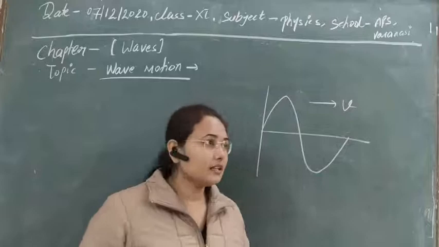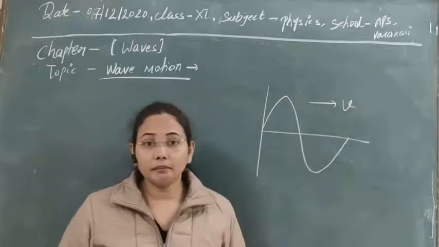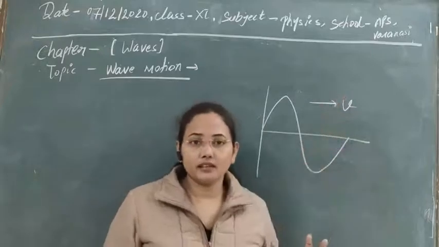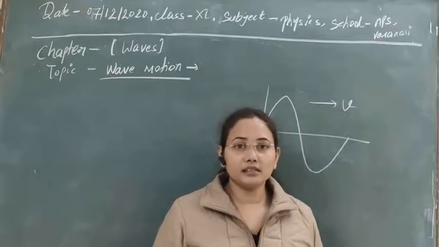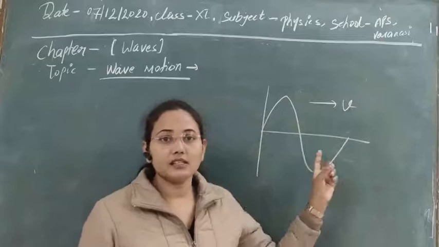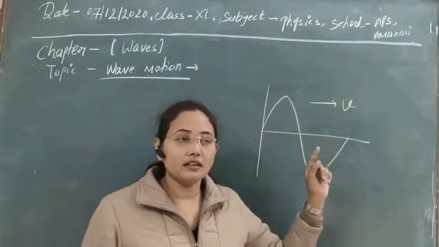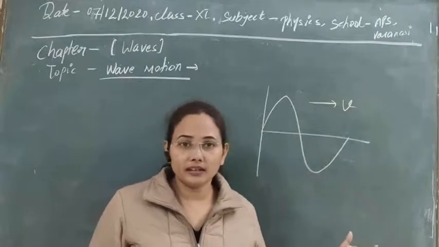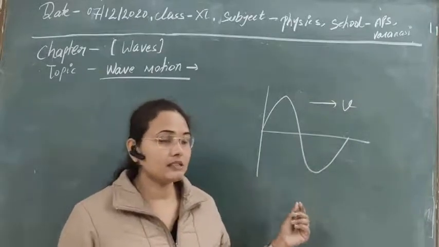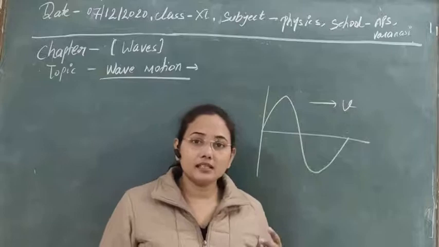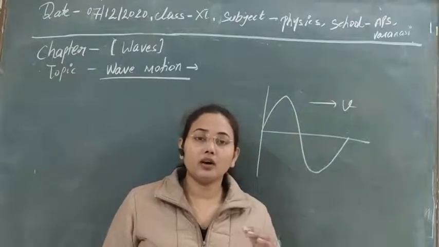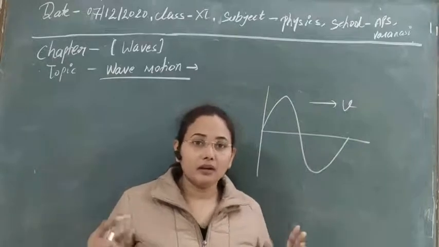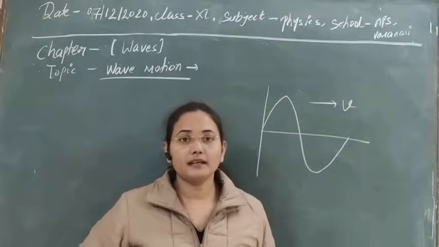So what is the relation between the velocity of the particle and the velocity of the wave? These two things are different. Try to understand it easily. There will be some difference in these two things when you are studying. The wave is the resultant of the oscillations produced by a number of oscillating particles.